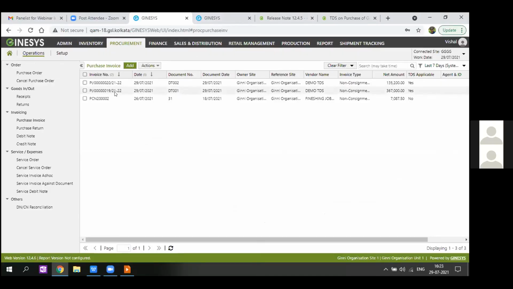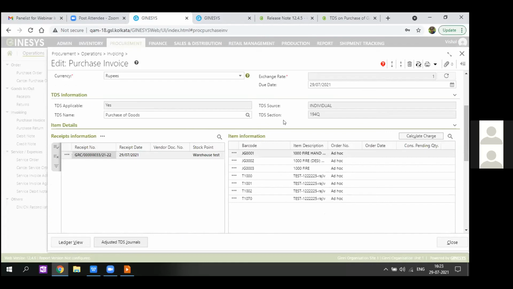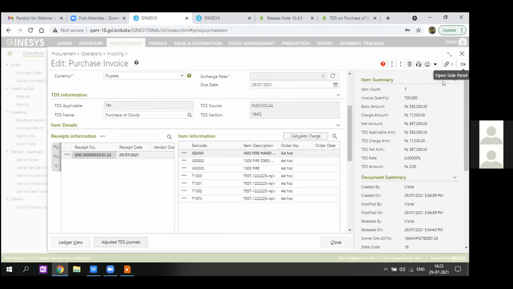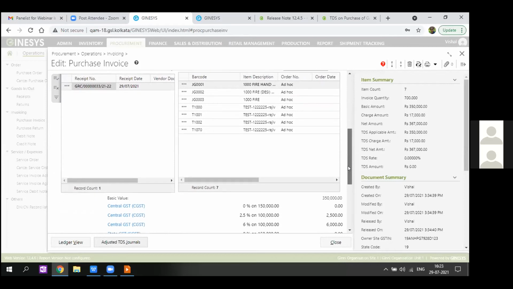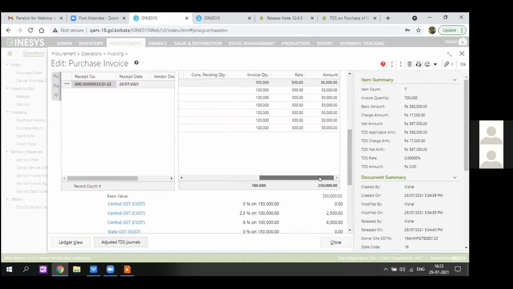So let's see how we are getting this view over here. I've created a few demo entries. You can check this out with respect to the demo. We have provided a panel where we are reflecting this TDS information. So we can see over here the TDS applicable amount is 3,50,000. That is the gross amount. You can see that is quantity into rate, the value of all the items. The gross amount 3,50,000 is displayed as the TDS applicable amount, and the TDS charge amount is 17,000.